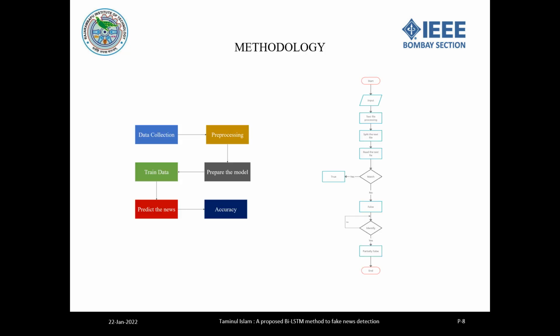This slide shows the steps of our methodology. After creating the data, we did data pre-processing, and then we went on to prepare our model. Then we sent our data to the training and testing sets, and finally we predicted the news, and we got the evaluation through accuracy, precision, recall, and F1 score. In the right picture, you can see a simple flow chart of this work. You can consider it as a reference for the methodology of this work.